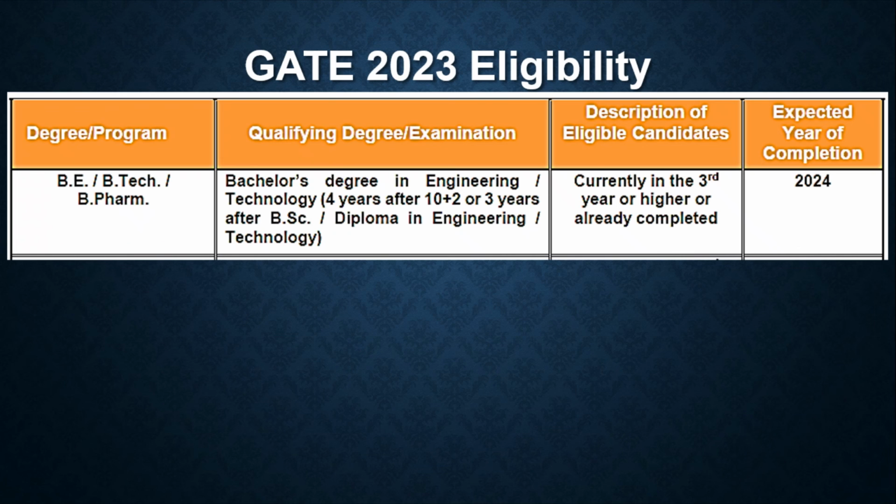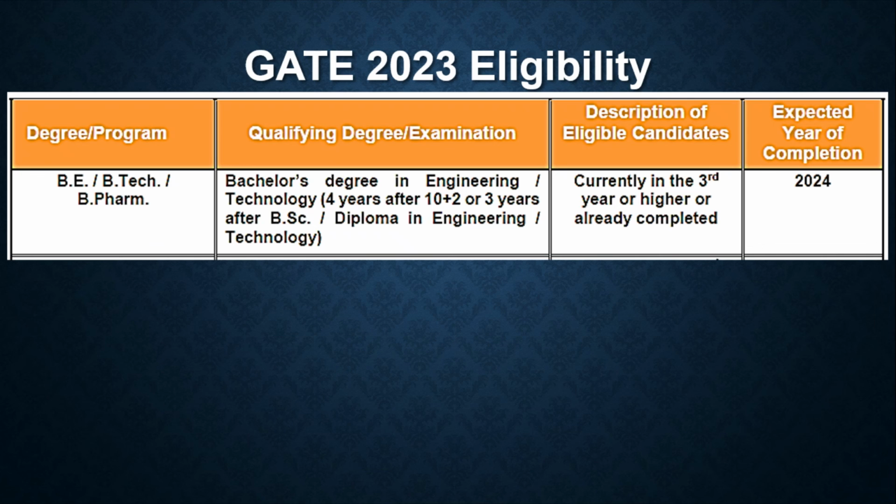Now, who is eligible for the GATE examination? For the past few years, a candidate who is in the BE, bachelor's degree, anybody who is presently in the third year or in the final year is eligible to appear for GATE 23.